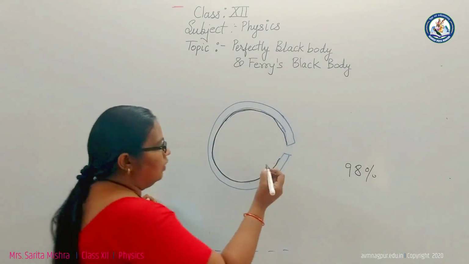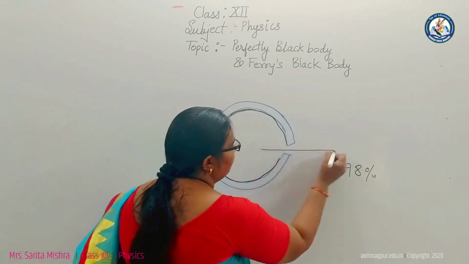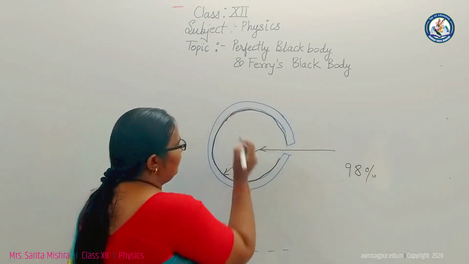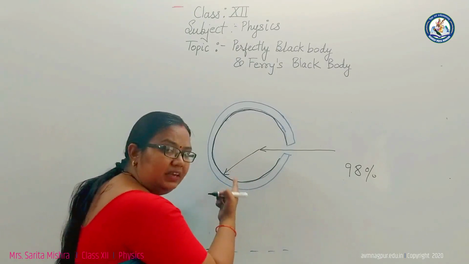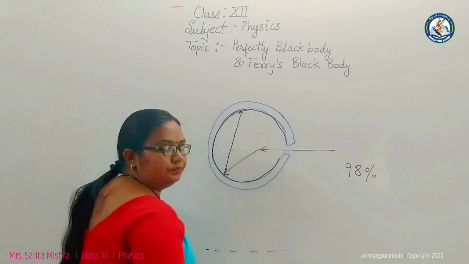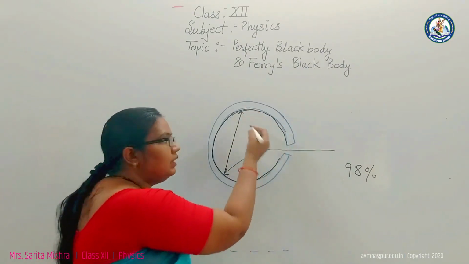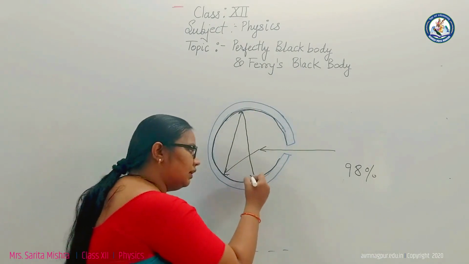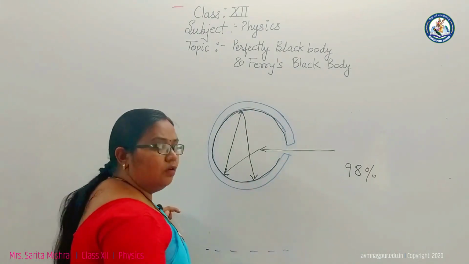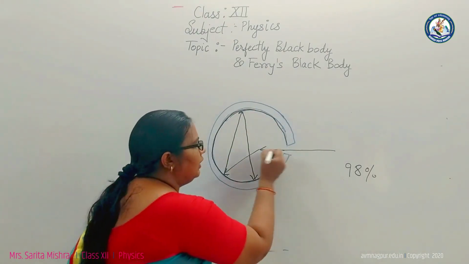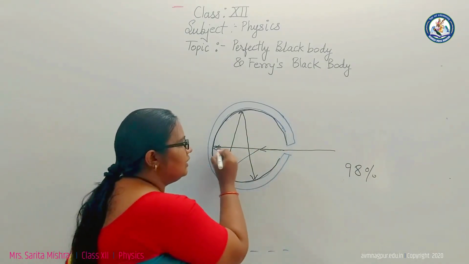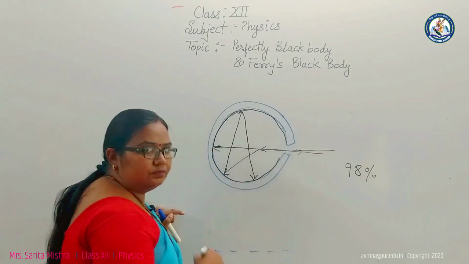So whenever a heat ray enters inside this Ferry's black body, 98% of heat radiation is absorbed here and the remaining heat energy goes here. Then again there is absorption of heat energy and some of the heat energy is reflected back, and hence a number of multiple reflections take place. But what about when the heat energy directly enters here? Here there is a possibility that the same heat energy rays are reflected back.